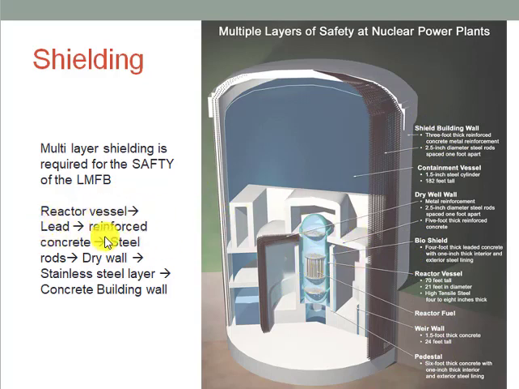The reactor vessel is covered in the lead frame, and the lead frame is further covered in reinforced concrete, and this reinforced concrete is further covered with the steel rods here, and this steel rod is covered with the dry wall of concrete of higher thickness, and further we have a layer of stainless steel before the outer wall, and the final concrete building wall surrounds the whole containment.